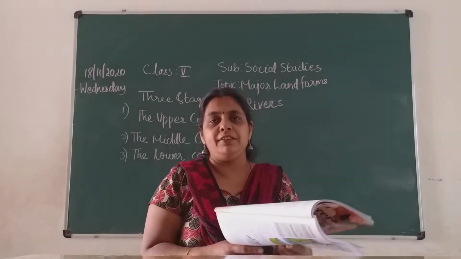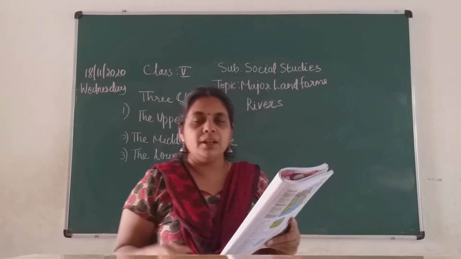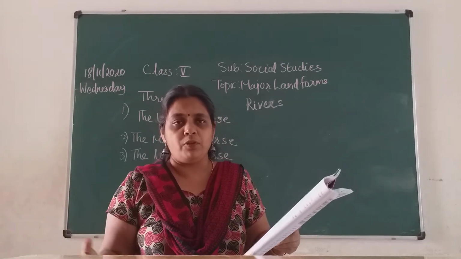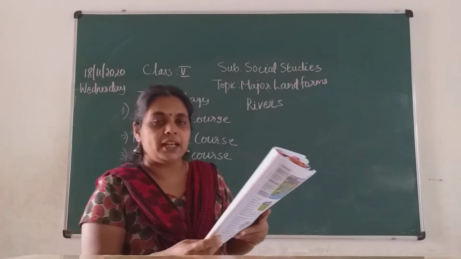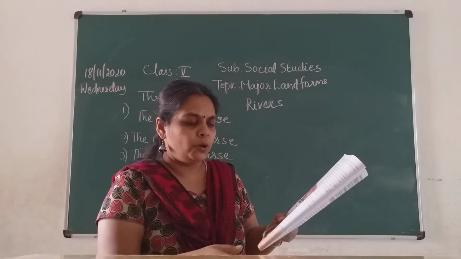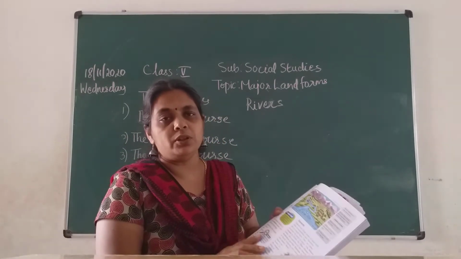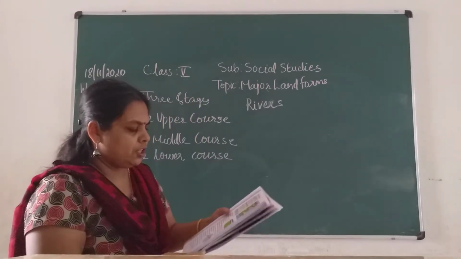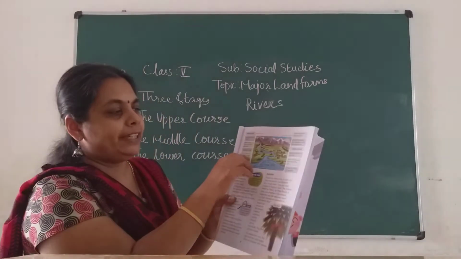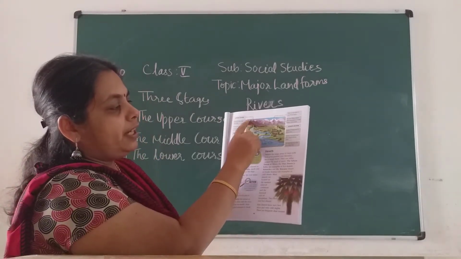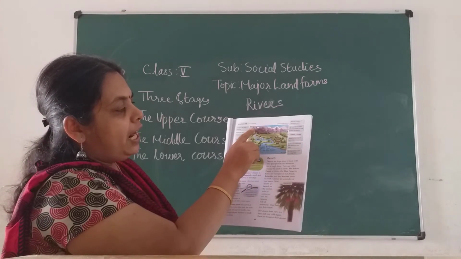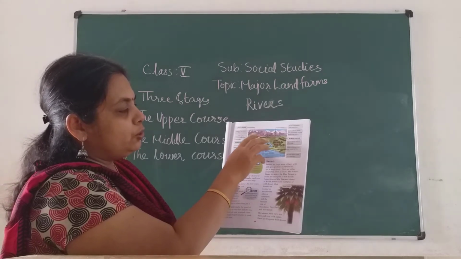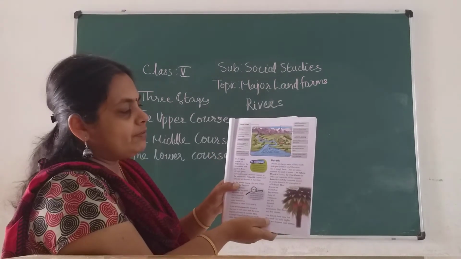First the rain feeds these streams, and many streams join together and form rivers, children. At last they join the sea or the ocean. During its journey it follows three stages: the upper course, the middle course and the lower course. Coming to your diagram, you can see high mountains over here, and the river is formed here in the mountains and flows through. In each stage, we will see now what happens.